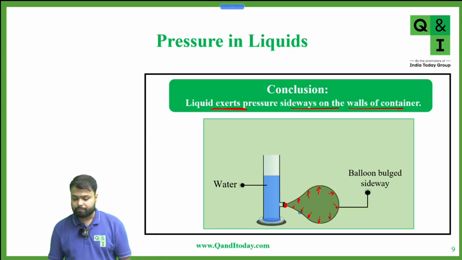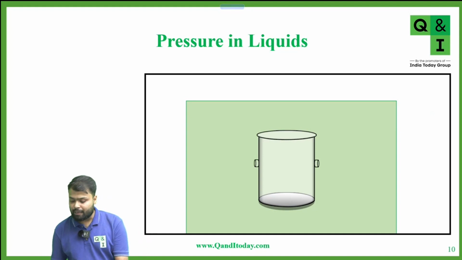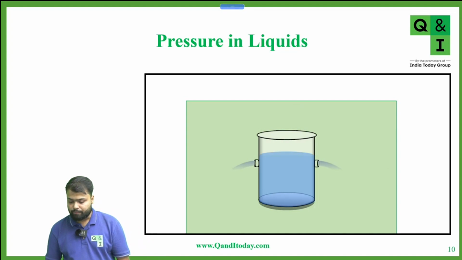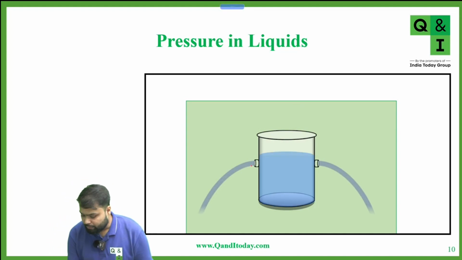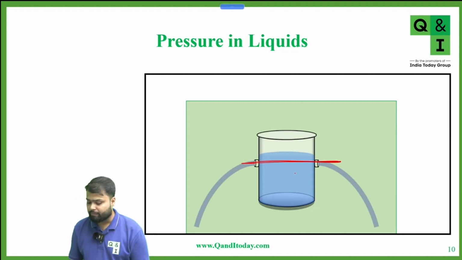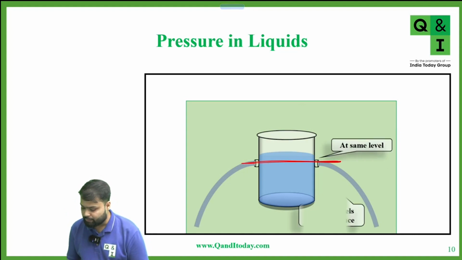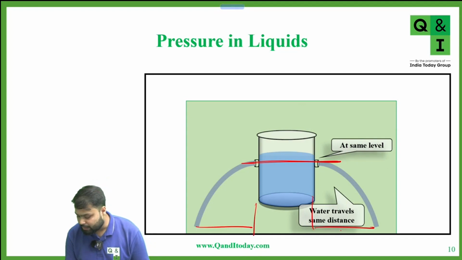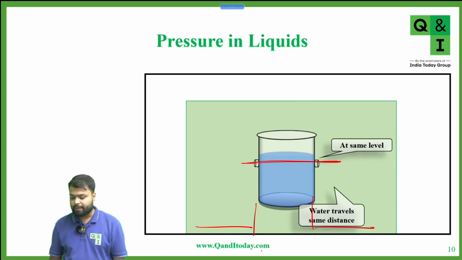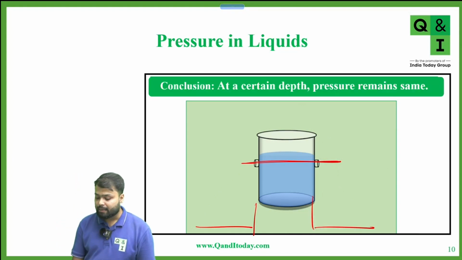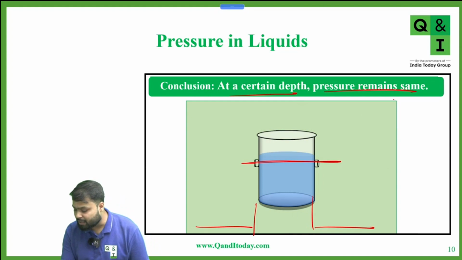Okay. Now, suppose we have a glass tube. Again, we have taken a glass, or you can take a glass tube also. Now, when we fill this with water, we have two holes at the same horizontal level. You can see that water is traveling an equal distance from both the holes. So what we can say is that at a certain depth, pressure remains the same.